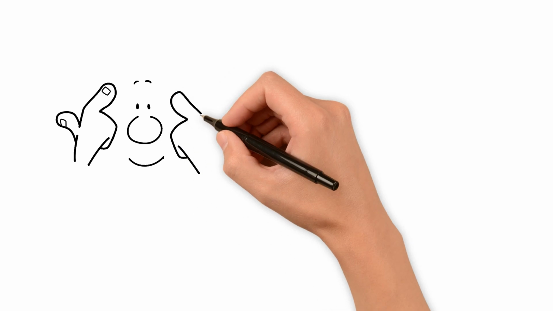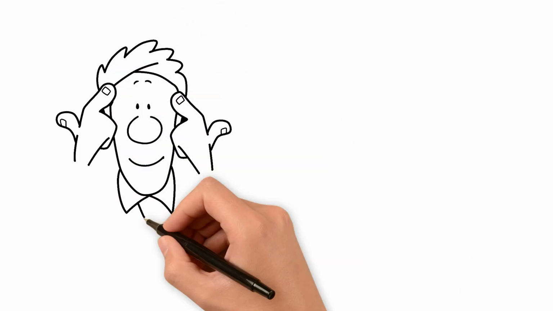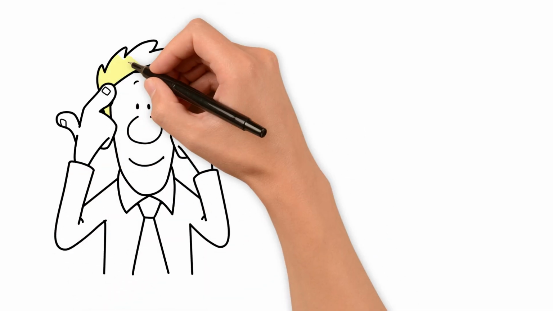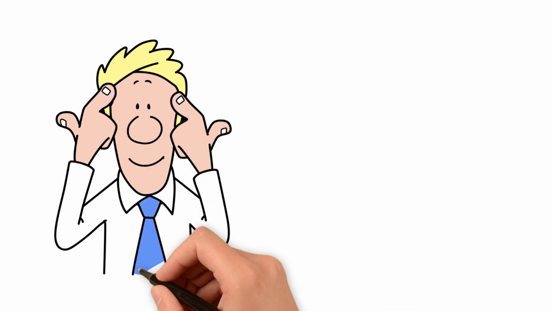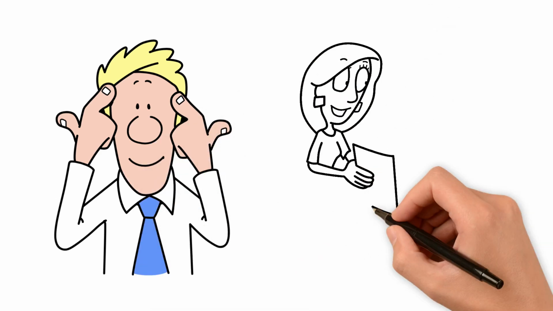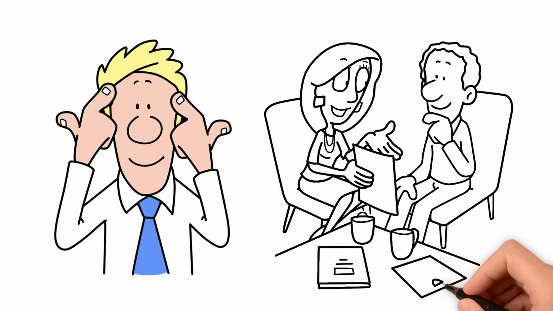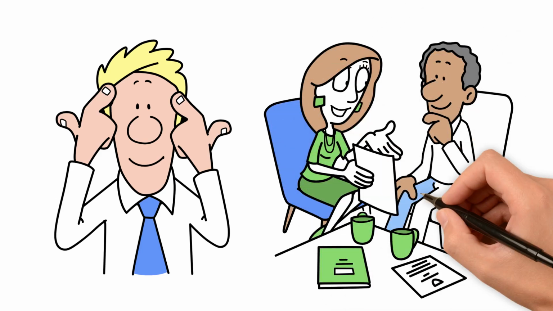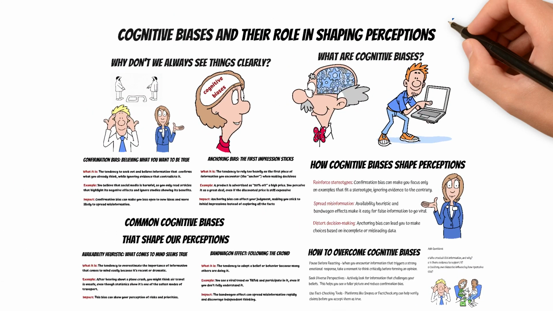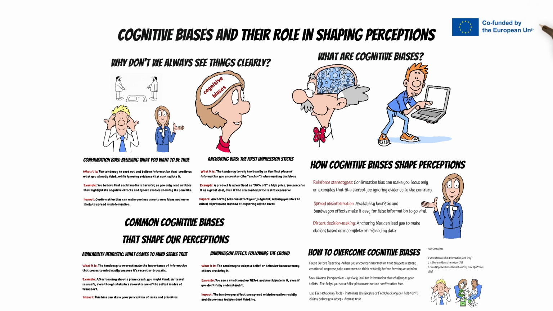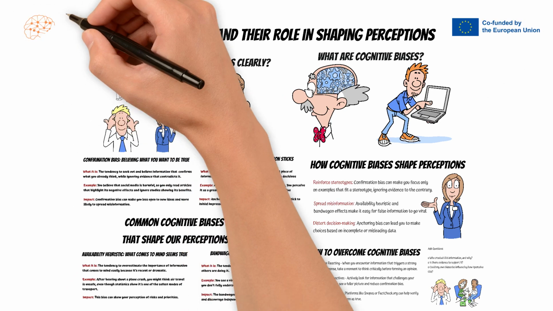Cognitive biases are a natural part of how our brains work, but they can cloud our judgment and shape our perceptions in ways we don't always realize. By understanding these biases and learning how to spot them, you can make better decisions, think more critically, and see the world with greater clarity. Remember, the key to overcoming bias is curiosity. Keep asking questions and seeking diverse perspectives.